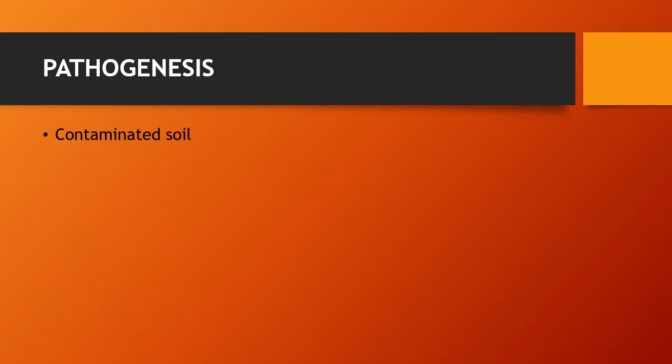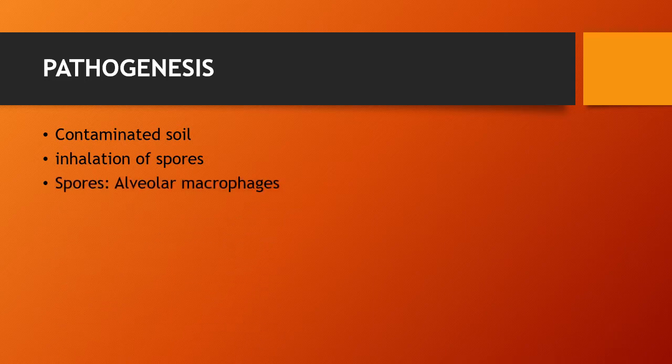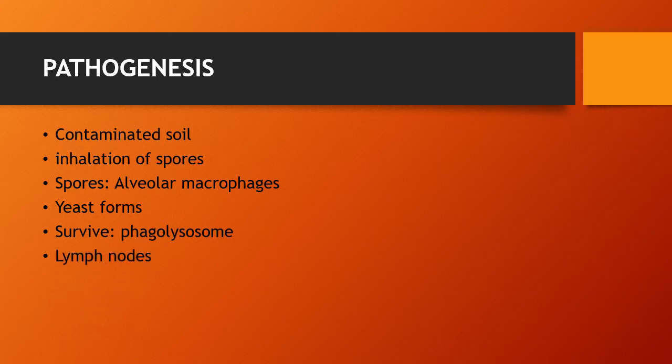The infection is transmitted by inhalation of spores, which usually circulate in the air after contaminated soil is disturbed. After the spores enter the lung, they are engulfed inside the alveolar macrophage. Then they transform into the yeast form. The yeast survive within the phagolysosome of the macrophage by producing alkaline substances like bicarbonate and ammonia. Then the intracellular yeast travel into the lymph nodes and spread to other parts of the body through the bloodstream.